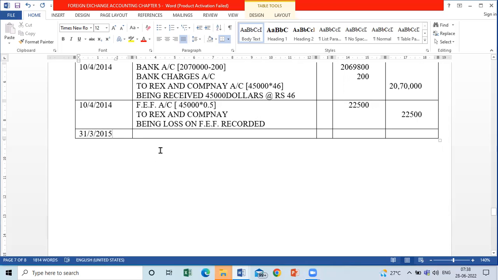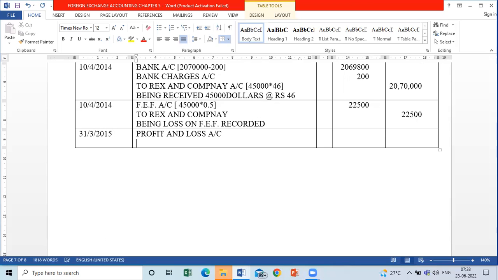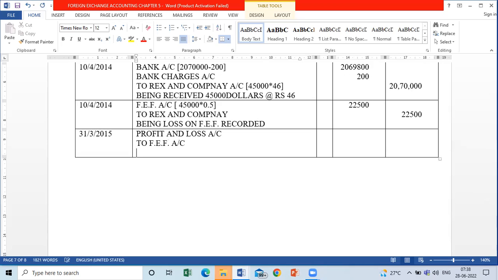But this entry is purely optional. Some writers do pass these entries, some writers don't. So profit and loss account debit to foreign exchange fluctuation account credit, being loss on foreign exchange fluctuation transferred to profit and loss account.